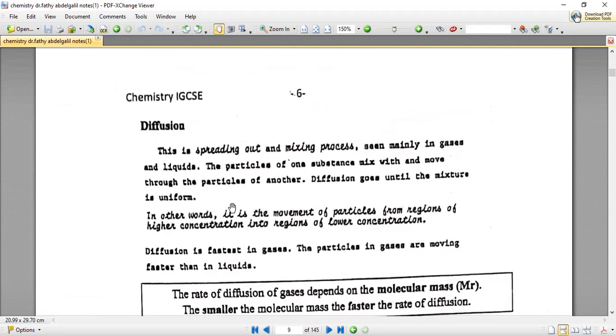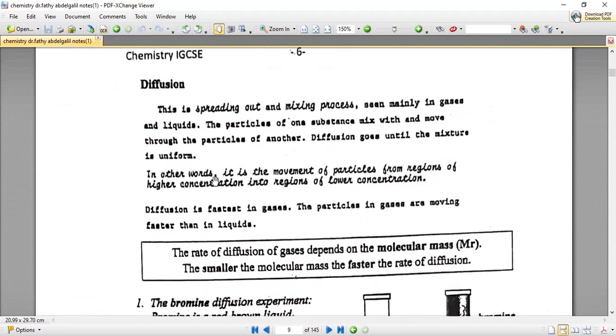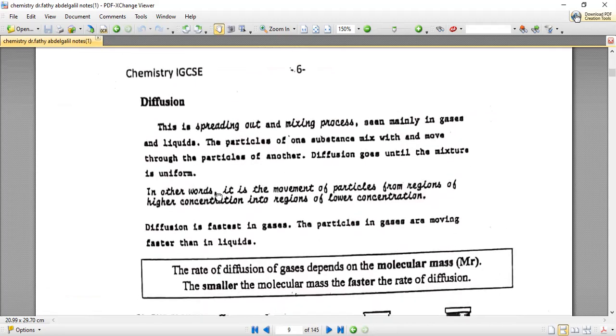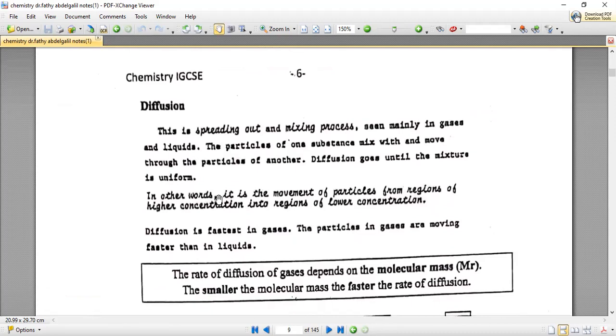Let's go to the second application, which was performed and assured the kinetic particle theory, something so-called diffusion. Particles are diffusing. I think you heard that wording before. What does that mean?